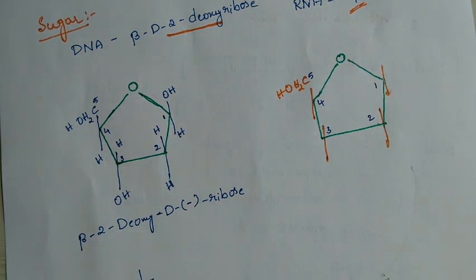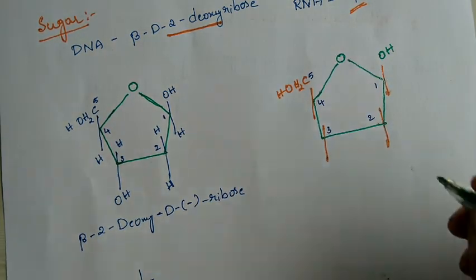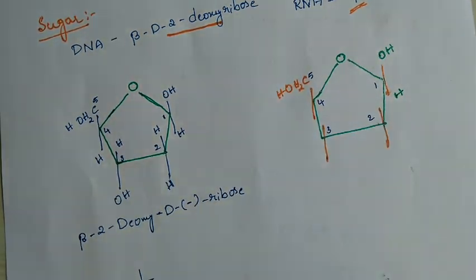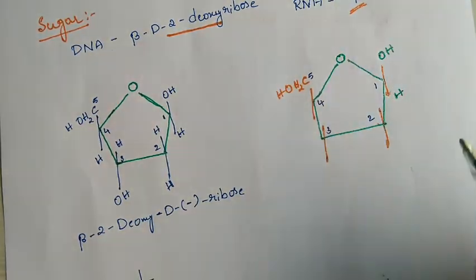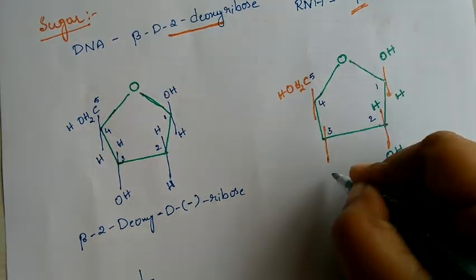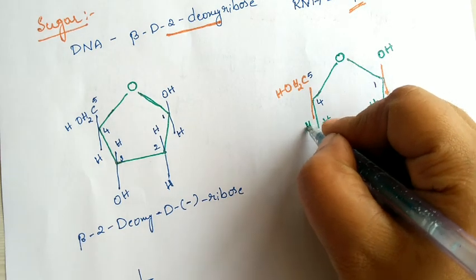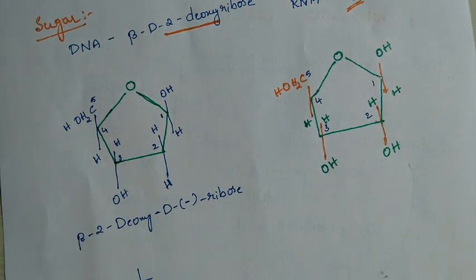So on the first carbon, beta means OH should be on the left side. Left side means it is above. It is H. Okay. So the second one is not 2-deoxy. That means on the second we have OH groups present. Third as it is, OH groups. So the fourth one H and OH. I hope it is clear.